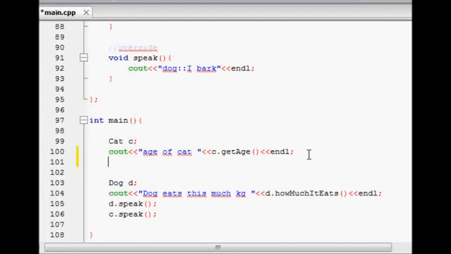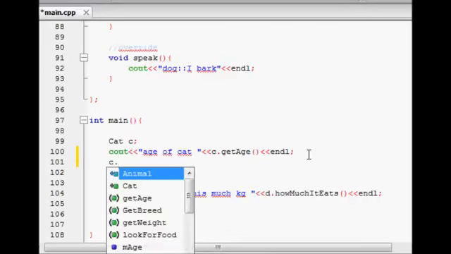Now let's look at Code::Blocks, which provides good features. For example, let's use the autocomplete function to see what methods, functions and data members are available to cat. Get age is available; this was in the animal class. Get breed is a special function for the cat class.